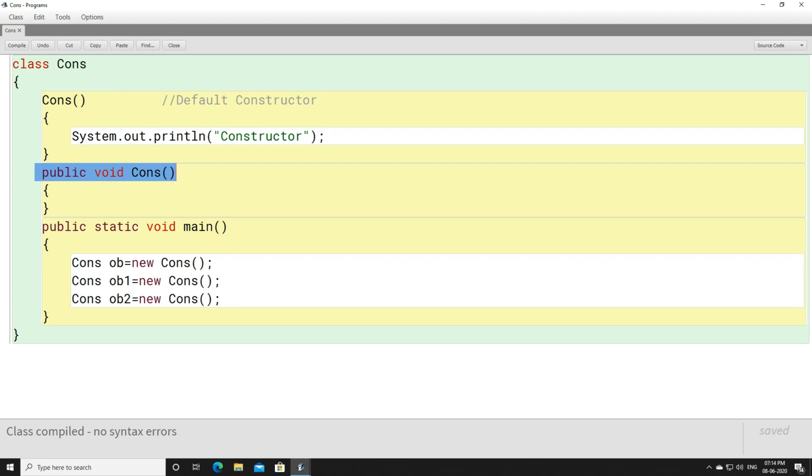Please remember students, we do not write void in front of a constructor, because it is understood that a constructor never returns anything.